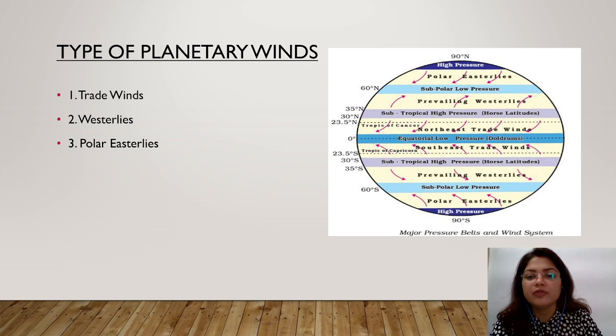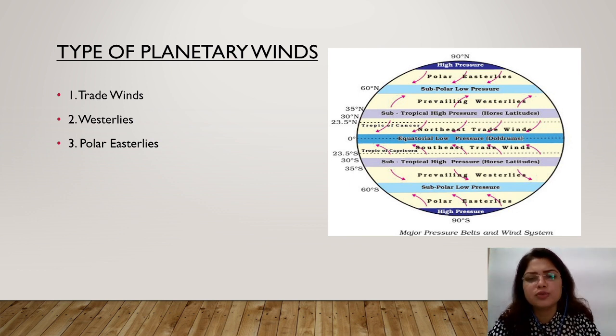At 30 degree north, we have the subtropical high pressure belt or horse latitudes. Later on, I will tell you the reason why it's known as horse latitudes. Then at 60 degree north, we have the subpolar low pressure belt, and at 90 degree, we have the polar high pressure belt. Whatever goes on in the northern hemisphere, the same goes on in the southern hemisphere also.